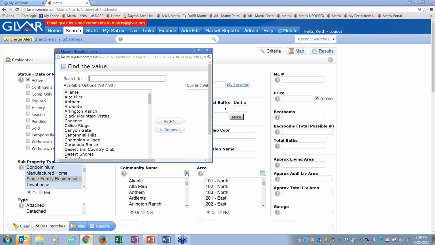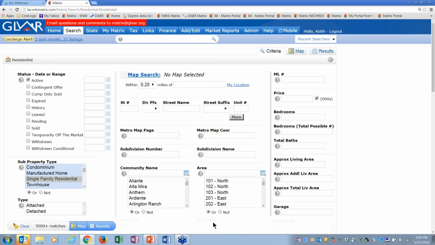I can also open up this drop box here and pick my areas up here. Maybe, oh, I'm sorry, this is community names. I get my area numbers over here. I could just type in 101, comma, 201, comma, 301.